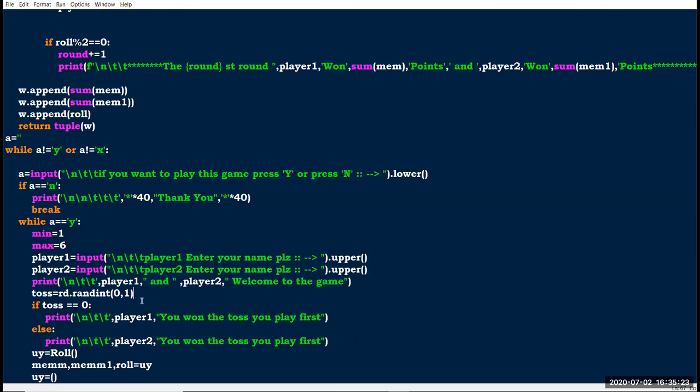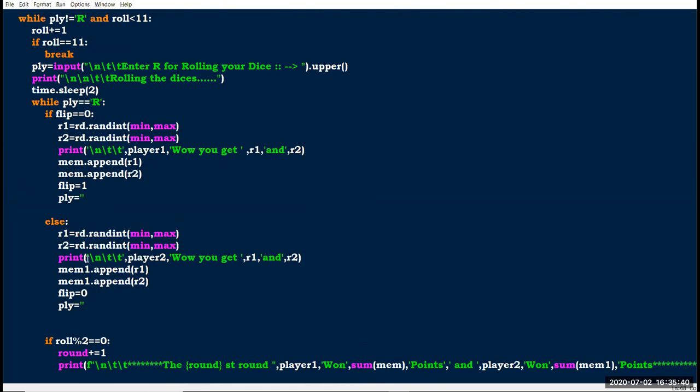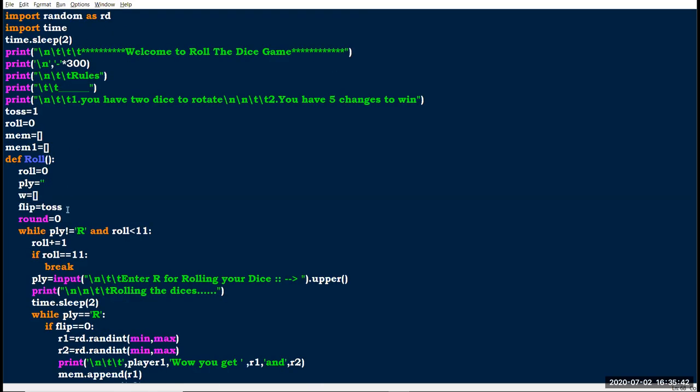I want to store a value, or maintain the value, till my program ends. I want to maintain that toss value till the program ends. That's why I am copying the value into flip.